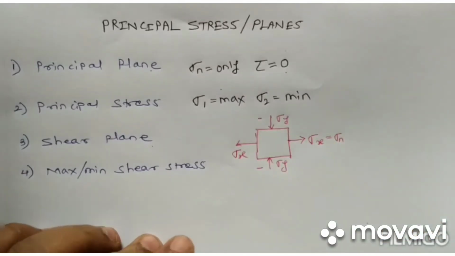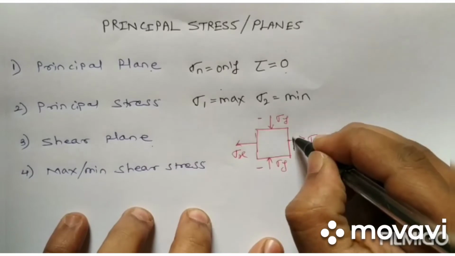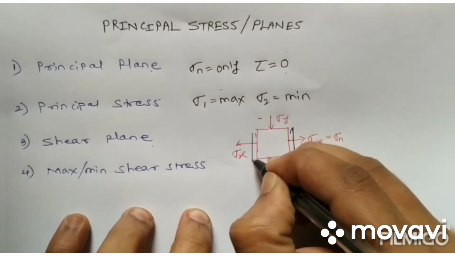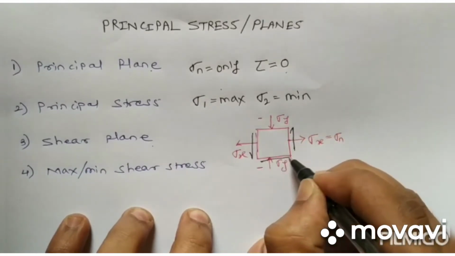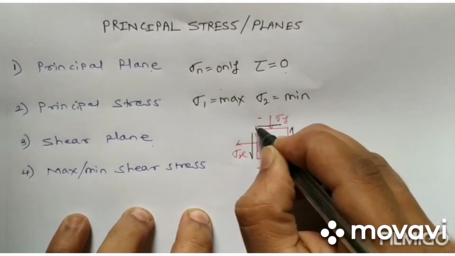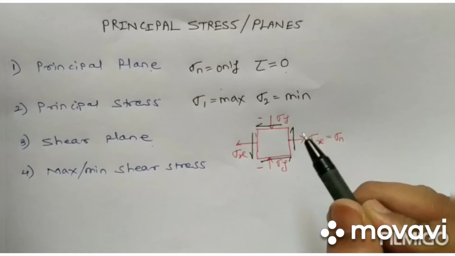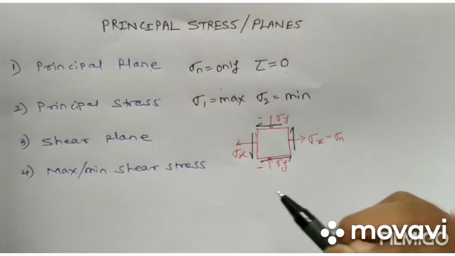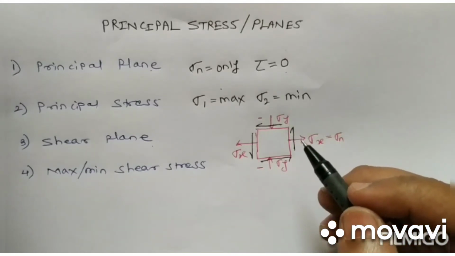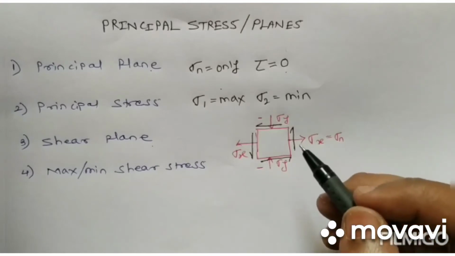Now suppose the system is complex, and shear stresses are also acting on the body. In this case we cannot directly say which plane is the principal plane, and we have to find out the plane which is the principal plane.